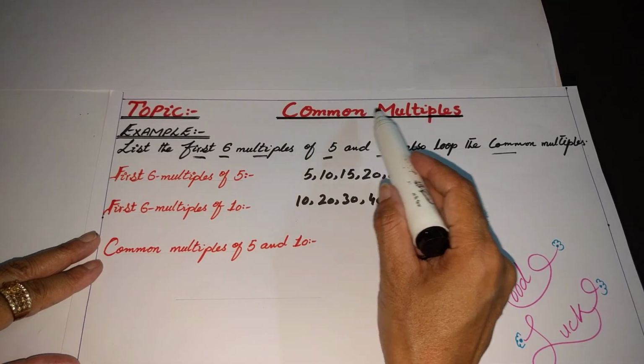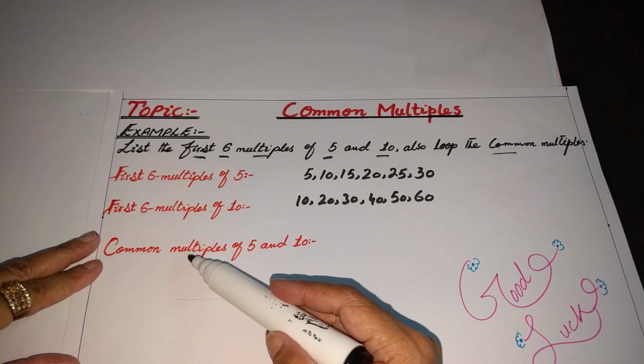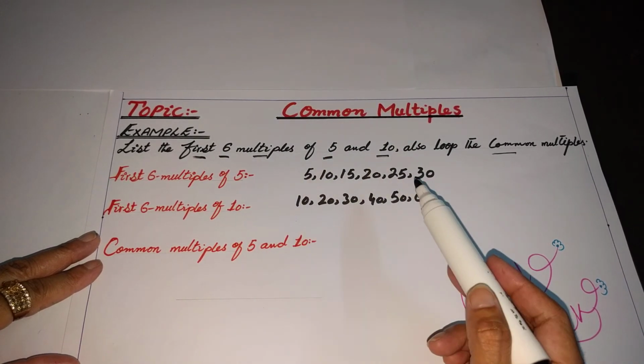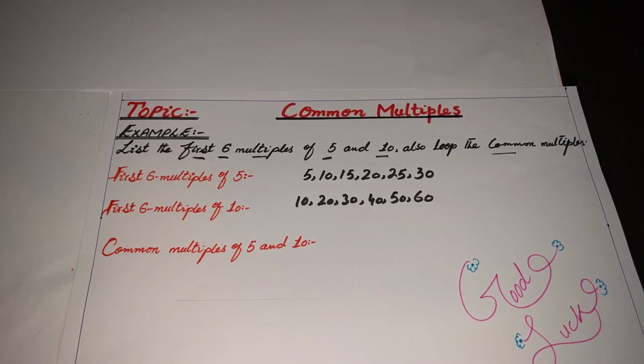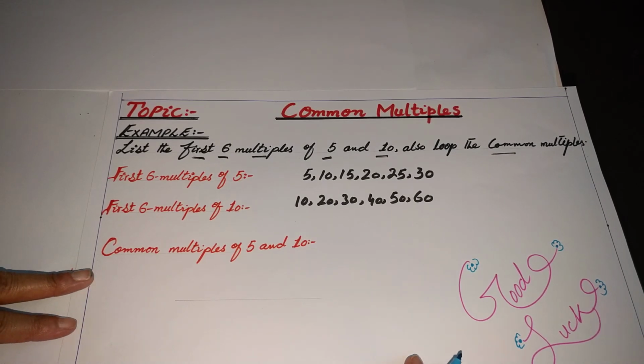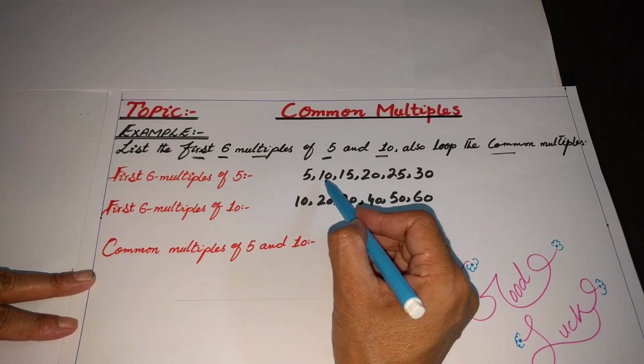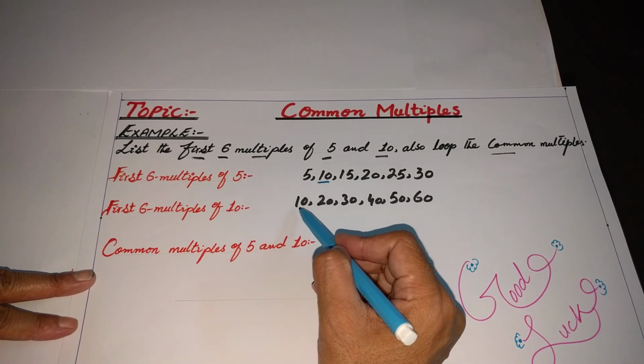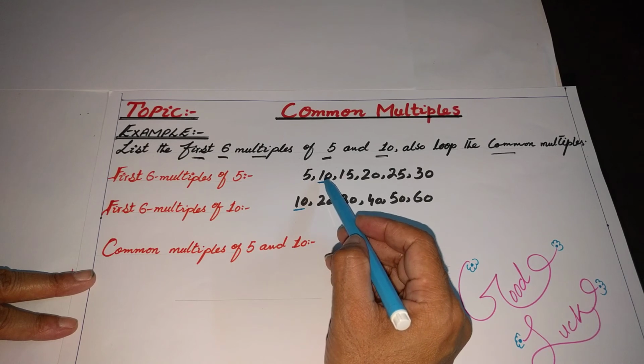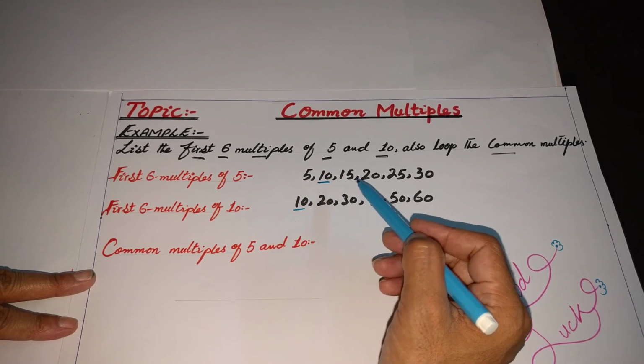As our topic is common multiples, now we will find the common multiples of 5 and 10. Common multiples mean those multiples which are common in both. So let's check what the common multiples of 5 and 10 are. 10 is a common multiple of 5 and 10 because 10 is a multiple of 5 and 10 is a multiple of 10.